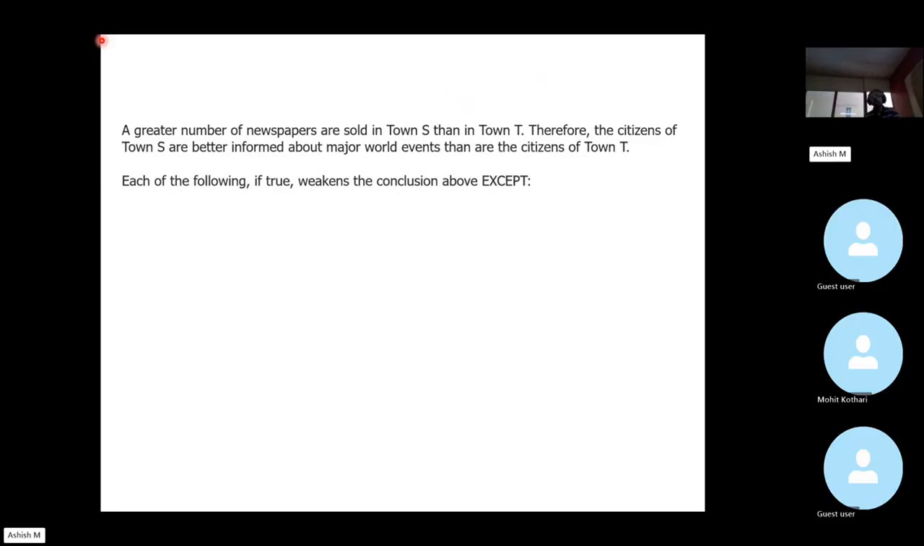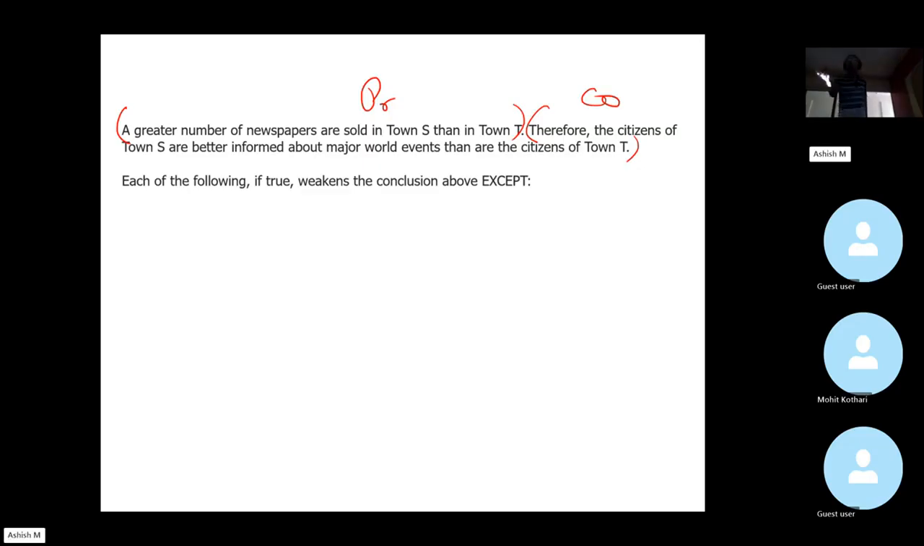I want a discussion with you guys here. This is clearly a premise, right? On the basis of the premise, this is the conclusion, correct? Just because more newspapers are sold in town S, the argument is concluding that citizens of town S are better informed. We have to weaken this. So can you guys think of some loopholes in this argument?